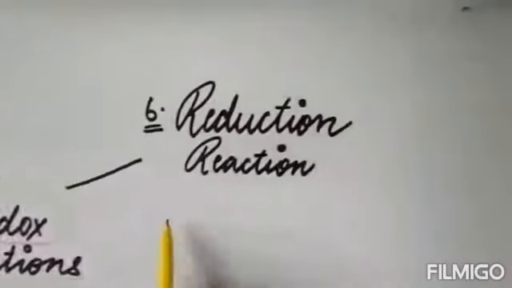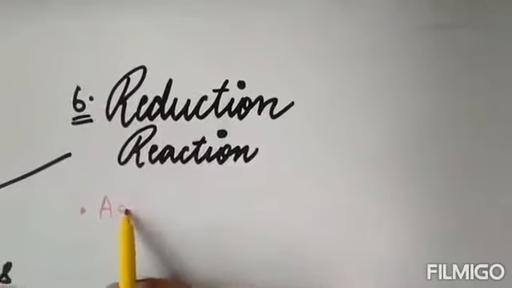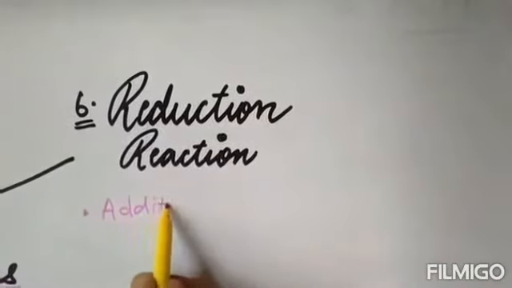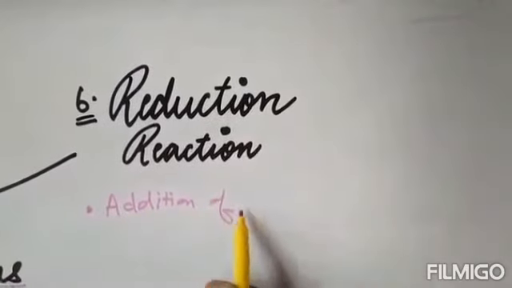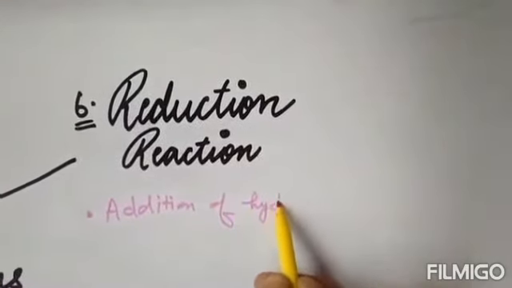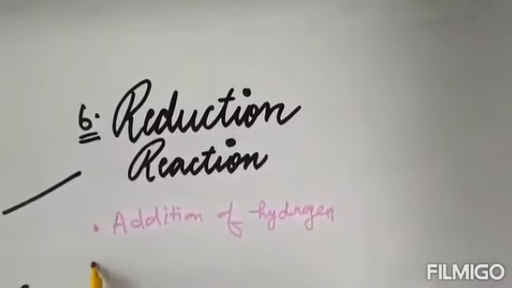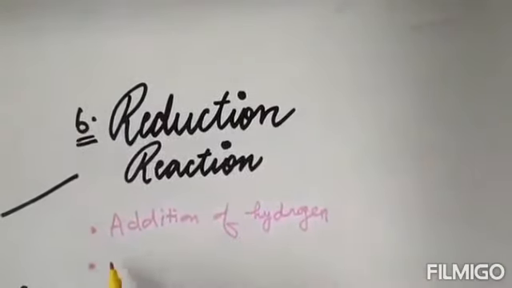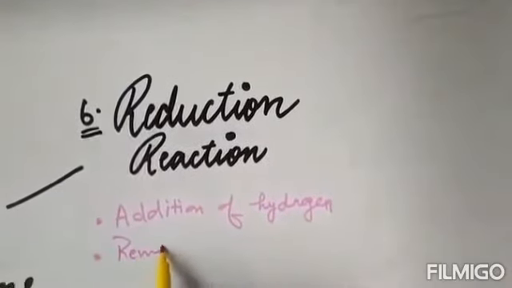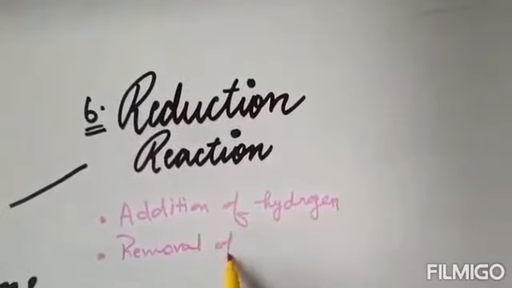Whereas in reduction reaction, just the opposite of oxidation, there is addition of hydrogen, as there was removal of hydrogen in oxidation, or the second will be removal of oxygen.